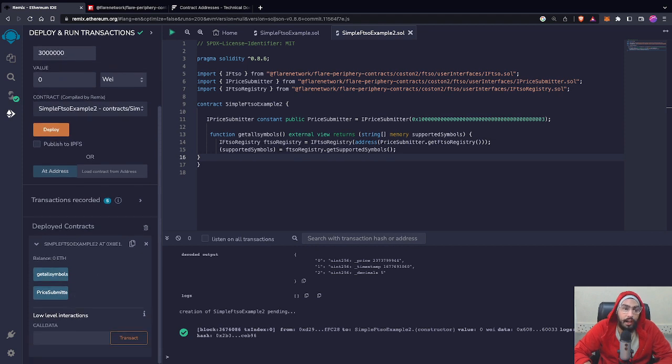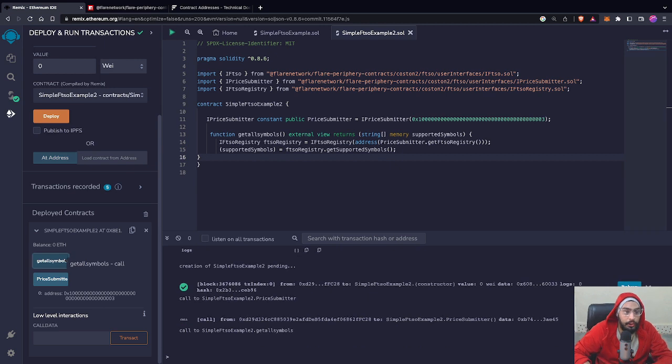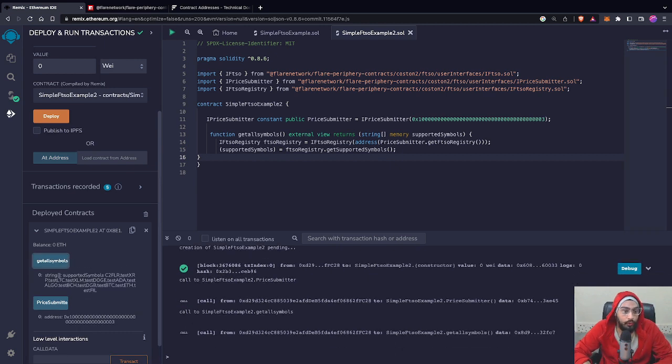Again, there are two things that you can call. One is the price submitter. This will give you the address of the price submitter. Again, this price submitter address can change as well in the future. Now click on our function, that is get all symbols. Once you click get all symbols, you will be able to see all the symbols that are supported.